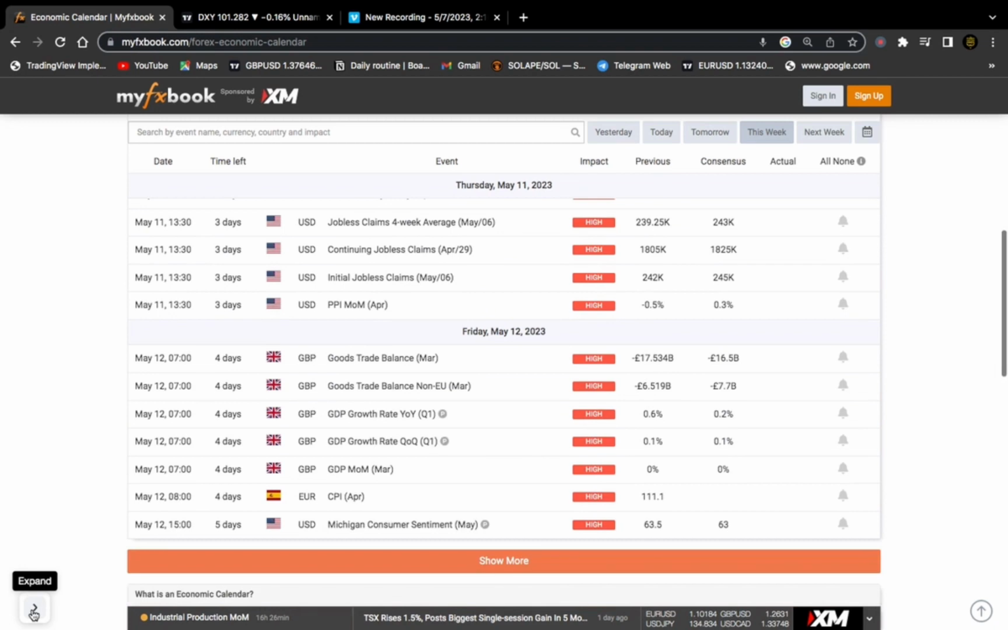And finally, on Friday we don't have much important news, but we have the CPI on the euro. We also have the GDP growth rates coming on Friday, and finally we have the GBP trade balance.